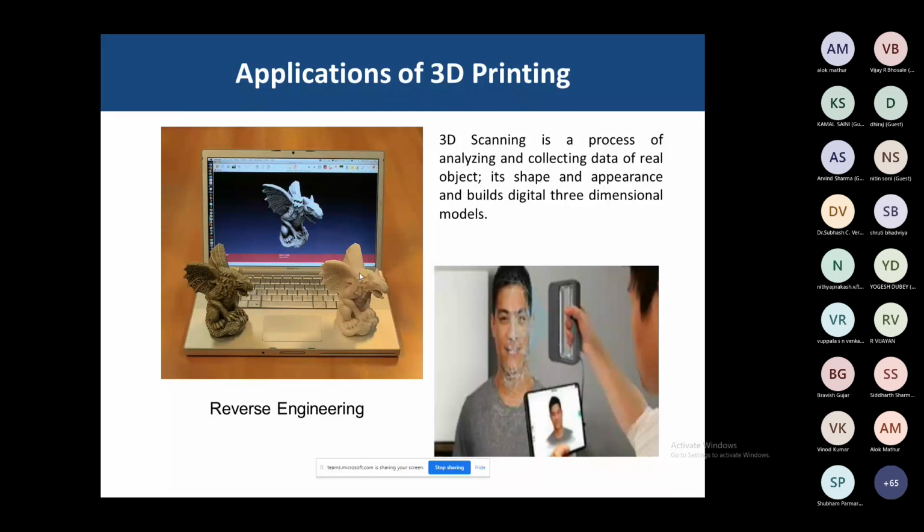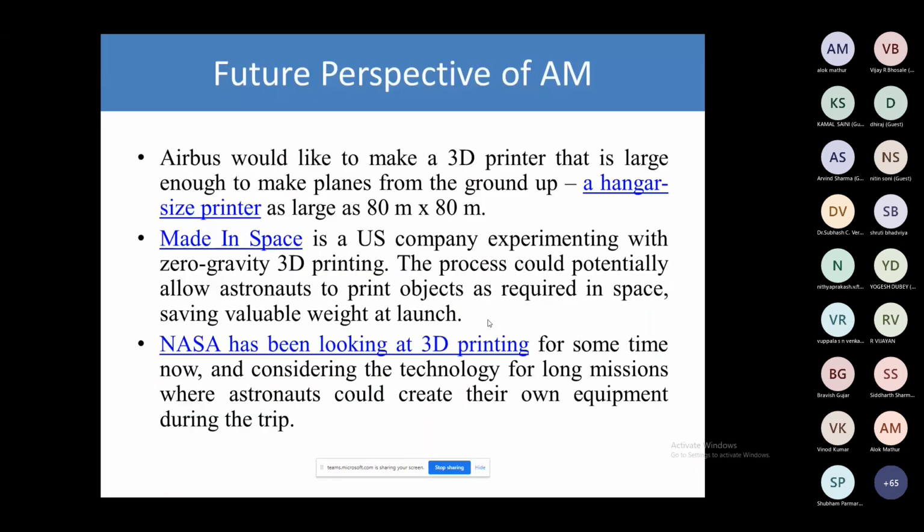Nowadays, with the development of 3D printing technology, we can save the complete color and transfer the real figure with the help of reverse engineering. We can have the color combinations, and now you can copy this with the help of the 3D scanner, and we are trying to produce an exact picture of the images. Another example, you can see the 3D scanners. So what is the future perspective of additive manufacturing?